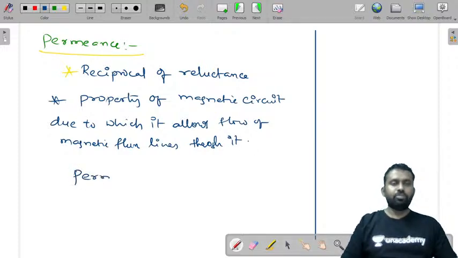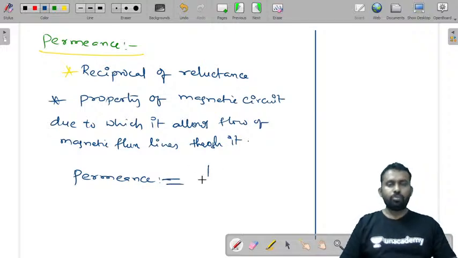So permeance is equal to 1 by reluctance.